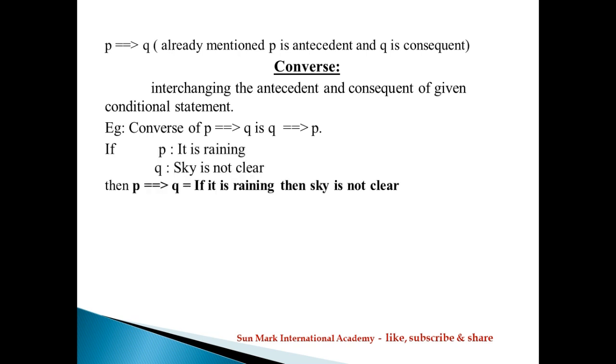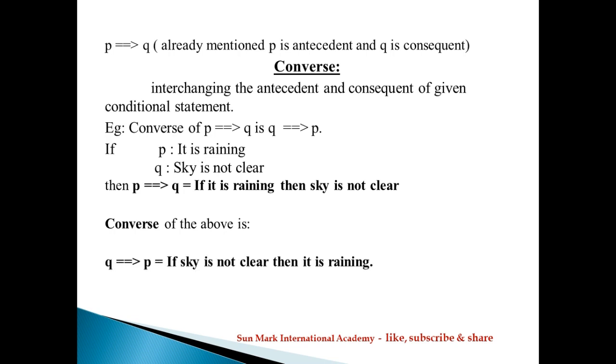If P is indicated as it is rainy and Q is indicated as sky is not clear, then how will we write a conditional statement? P implies Q means it is a conditional, if-then statement. So we can write: if it is rainy, then sky is not clear. This is the conditional statement. So how will we change this conditional statement to its converse? The converse is Q implies P: if sky is not clear, then it is rainy.